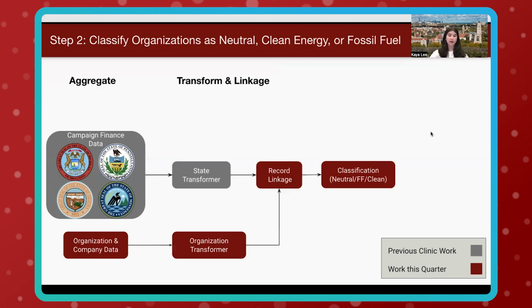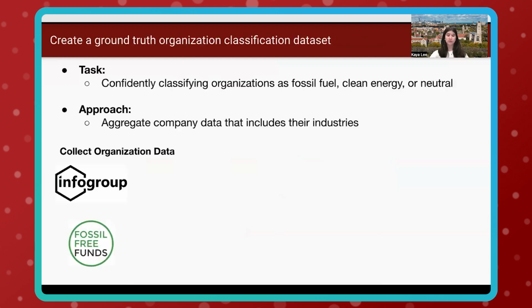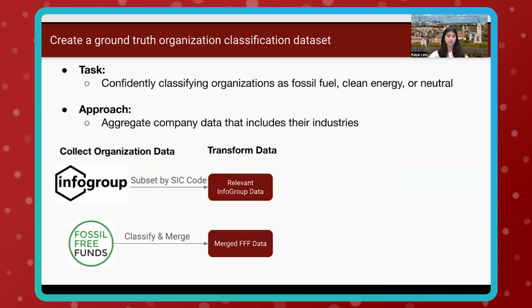Next, in order to classify entities and specifically organizations from the state campaign finance data as neutral, clean energy, or fossil fuel, we required a pipeline that confidently classifies companies and the industries they are involved in. In order to achieve this, we collect and transform organization data with known industry classifications. We are currently using data from Fossil Free Funds, which provides a list of fossil fuel companies based on their Morningstar industry classifications. Additionally, we are using Infogroup data that has information on U.S. businesses along with their SIC code, which is a 6-digit code that indicates their industry.